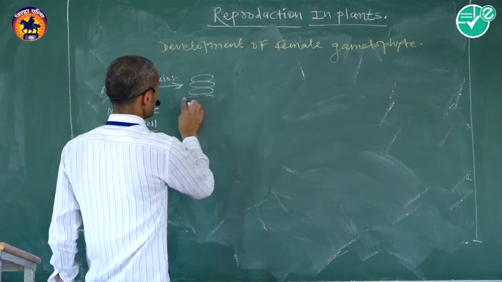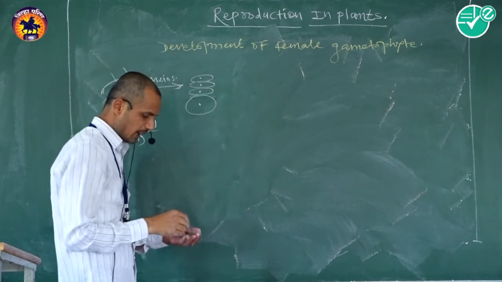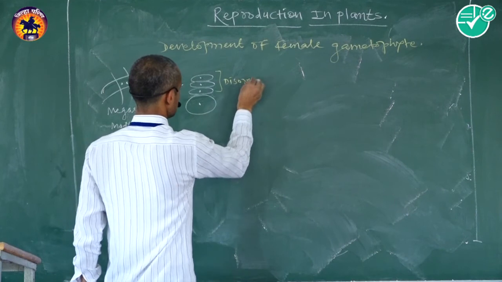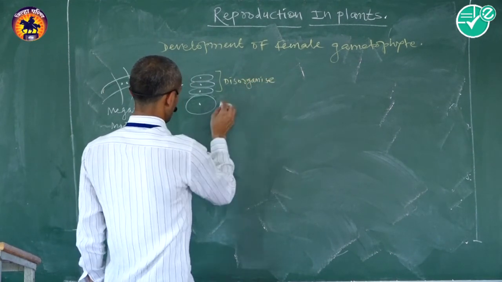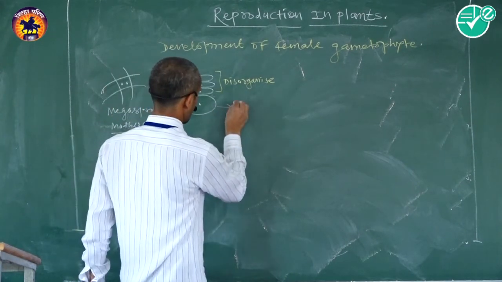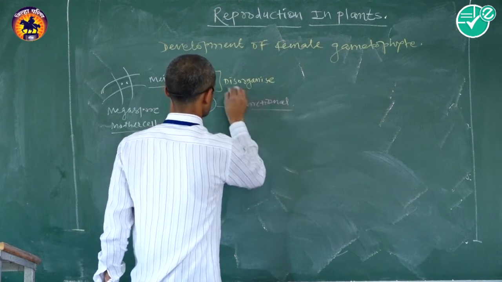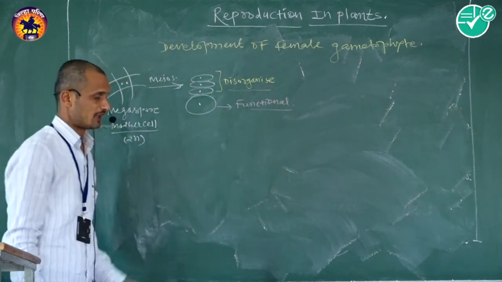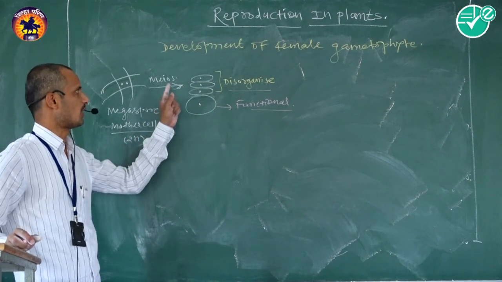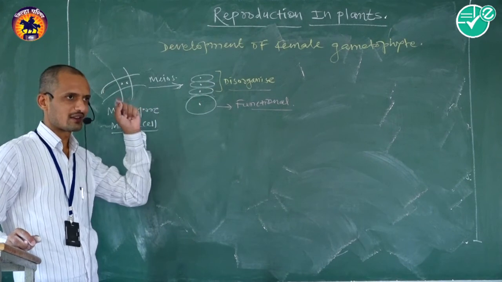The upper three become disorganized, and the lowermost one becomes functional.